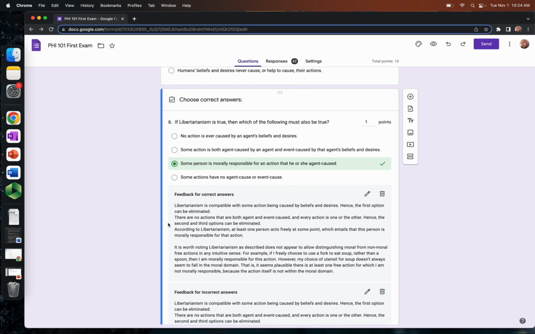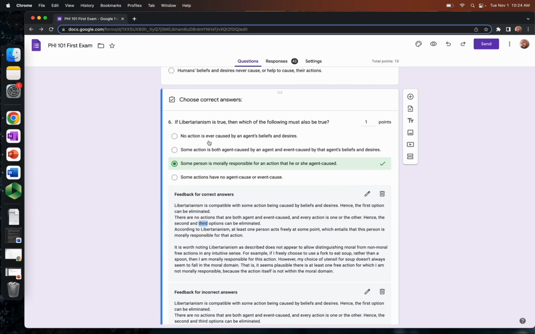All right, so that should have been an easy one. Here's the tricky one. There are no actions that are both agent and event caused. That is true according to libertarianism, and every action is one or the other. Hence, I have said that the second and third options can be eliminated. This should be the second and fourth options.